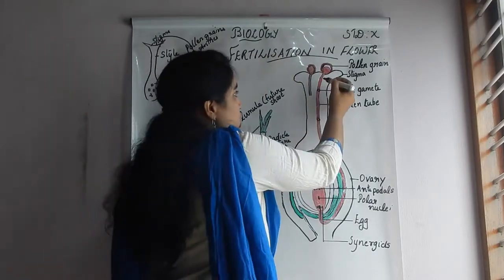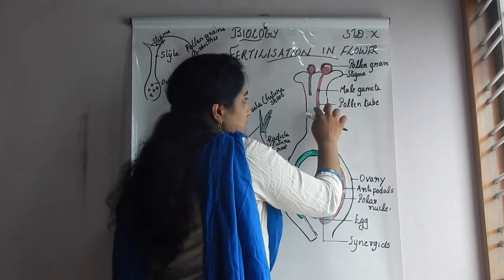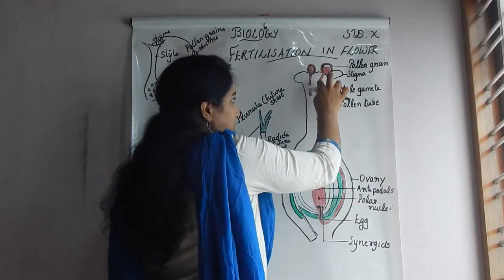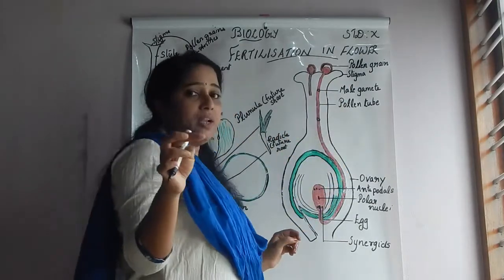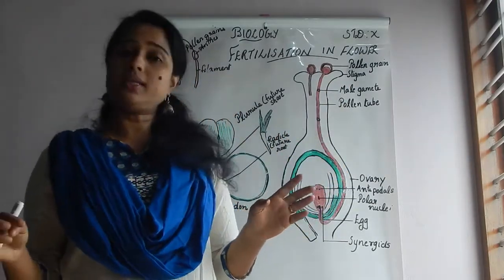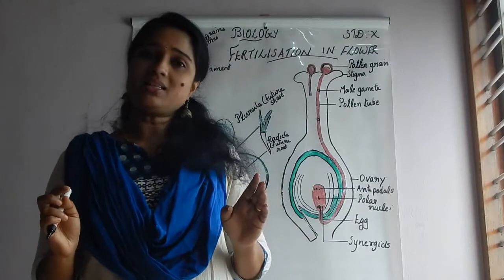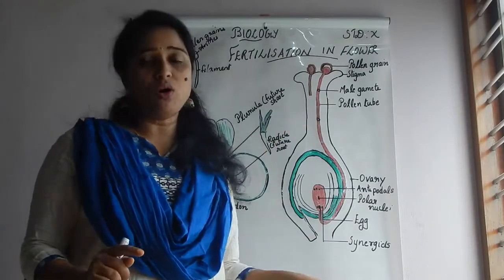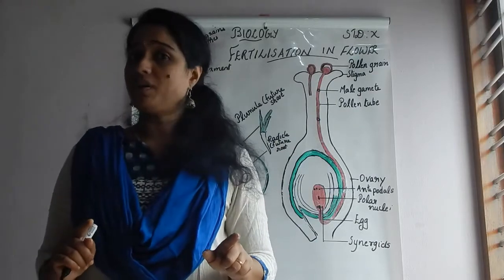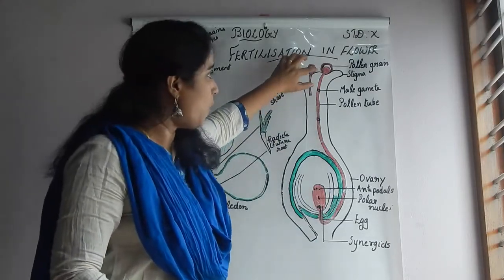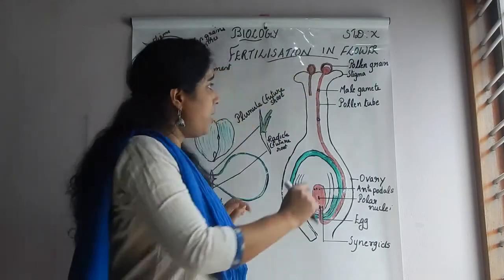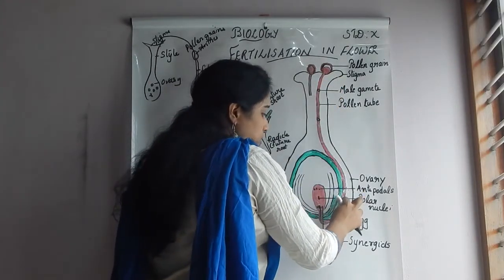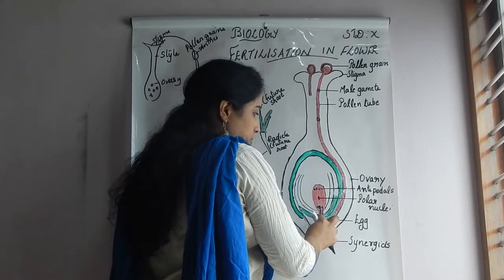You can observe a new structure, and this structure is known as the pollen tube. You can see the structure. When we observe any flower, we cannot see the pollen tube all the time. At the time of fertilization only, which structure is formed? This pollen tube is formed only at the time of fertilization. So when the pollen grain falls on the stigma, this particular structure known as the pollen tube is formed.